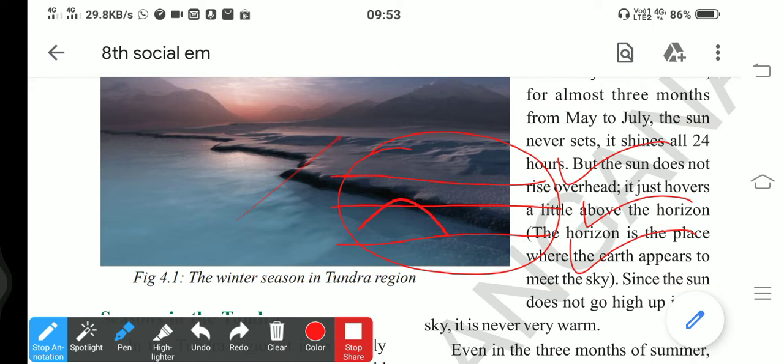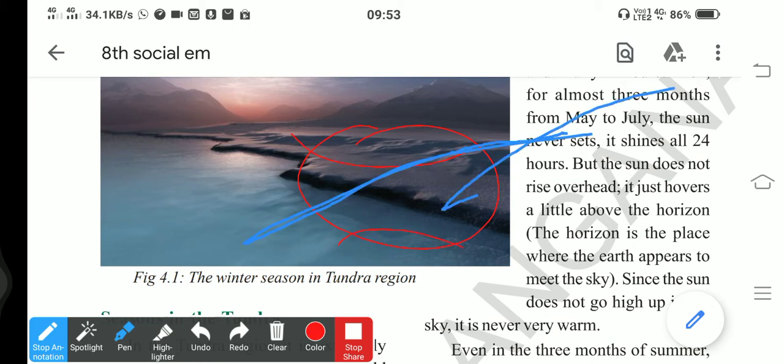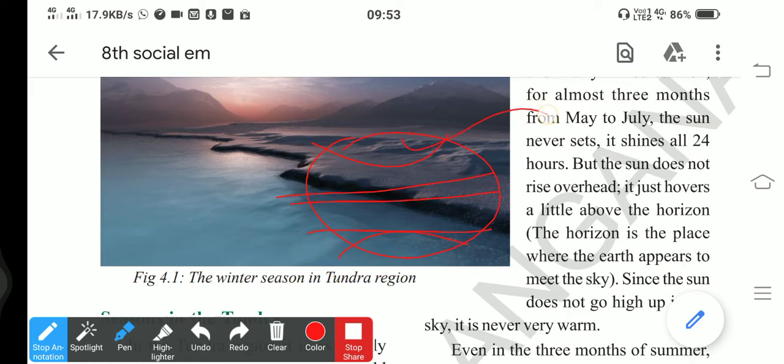After these latitudes, that is, at the Arctic Circle and Antarctic Circle, there is slant falling of sun rays. This is the Arctic Circle, and near the South Pole it is the Antarctic Circle.